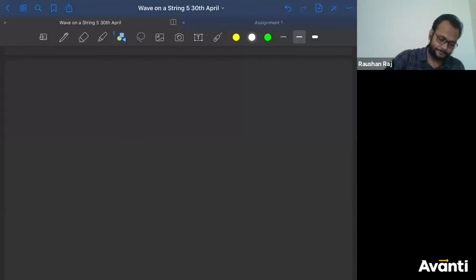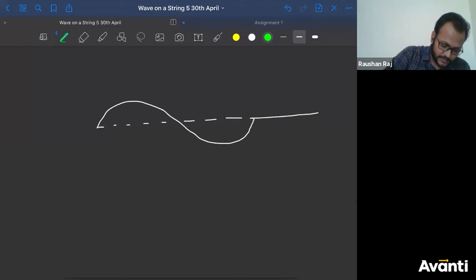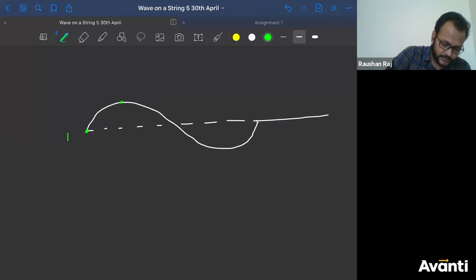Let me draw a wave pulse here. ठीक है, ऐसा कुछ है. So I'll be denoting few points. This is 1, this is 2, this is 3, this is 4, this is 5. Okay, tell me what is the phase difference between 1 and 3.